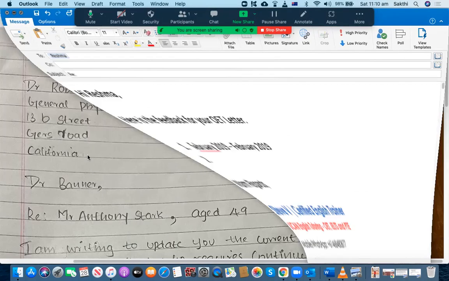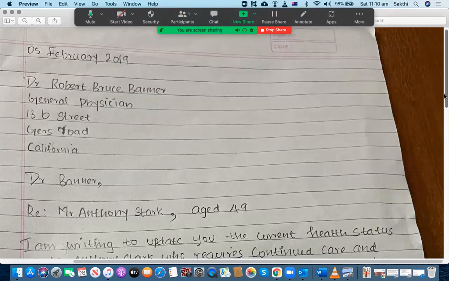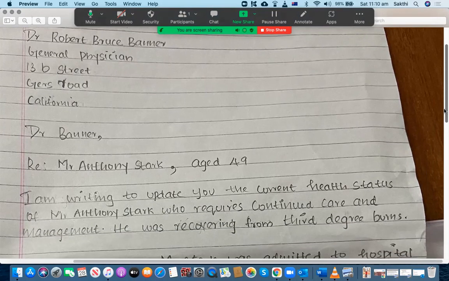It's not what you think of, but it is how you write them down. All right, let's go to the next one. She has written down the address and contact details, that is Dr. Robert Bruce Boehner, general physician. All right, so that's fine. 13B Street, and then Jers, whatever it is. Okay, this is the address. Okay, this is California. So she has written down properly. I'm very happy with that. All right, let's go here.